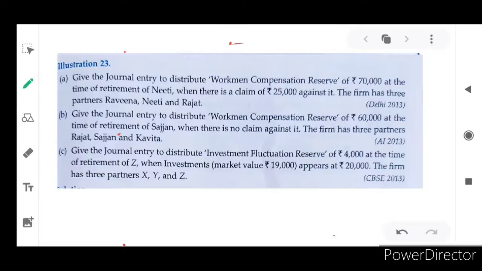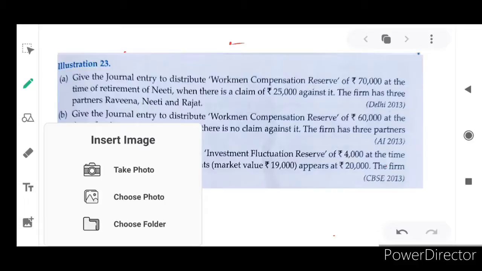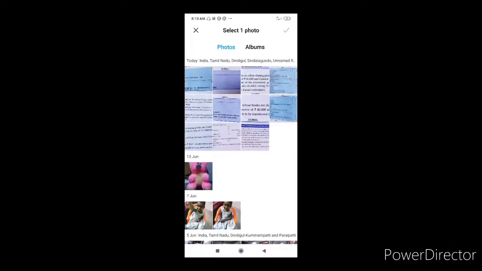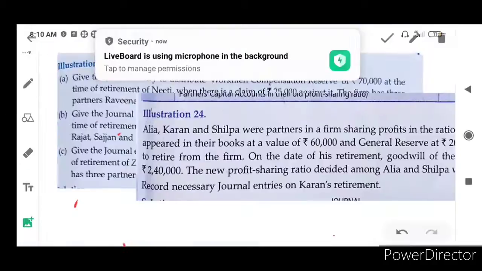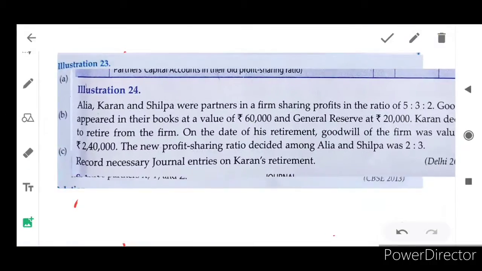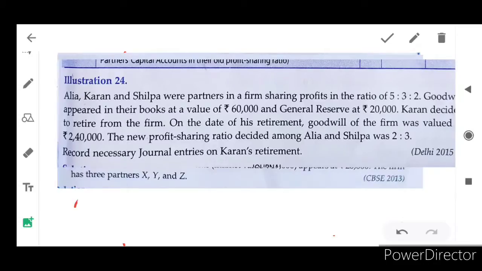And one more problem we can discuss. Twenty-fourth illustration.